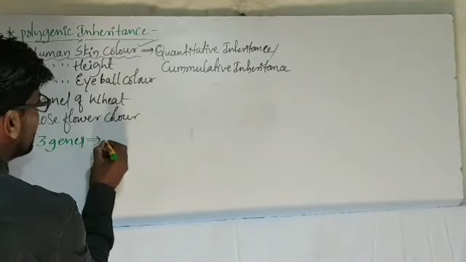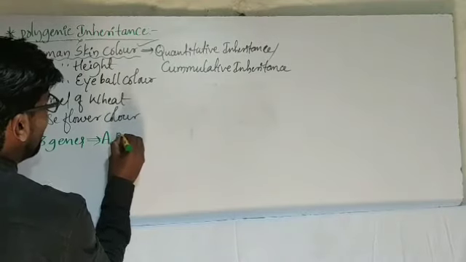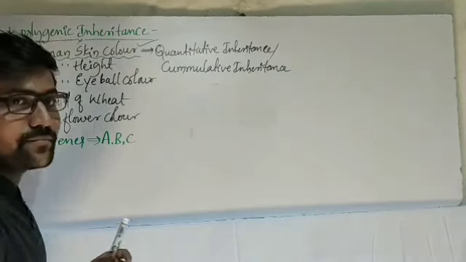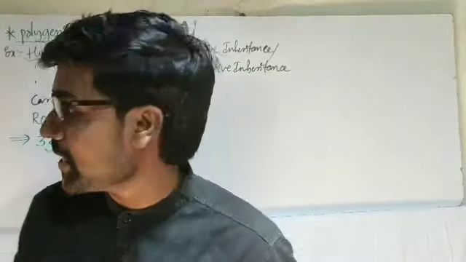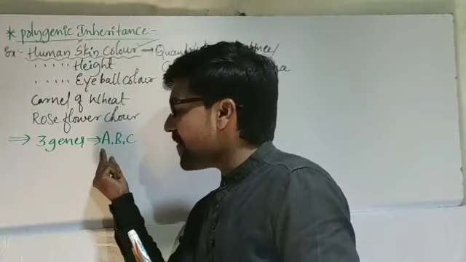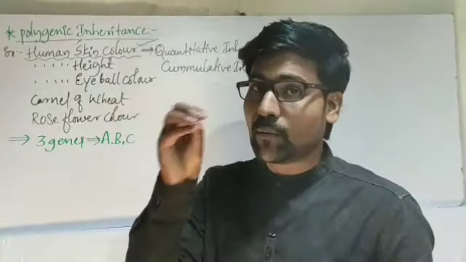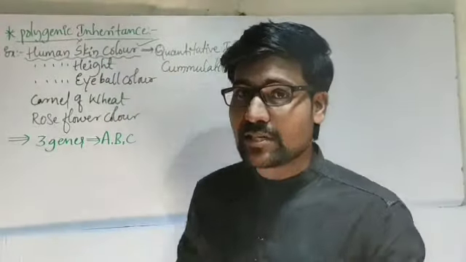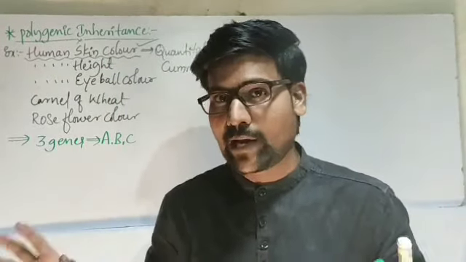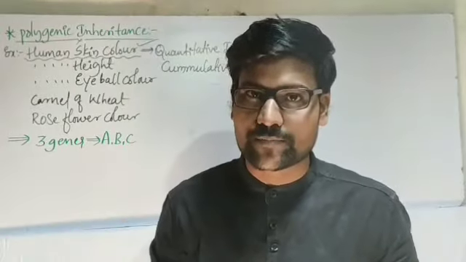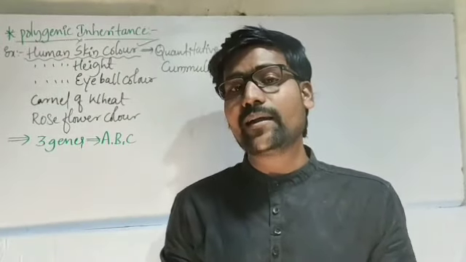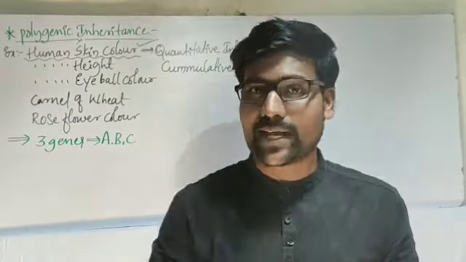Let me consider those three genes as A, B and C. All three gene loci are different and present on different chromosomes. But all are in additive form, supporting one character.